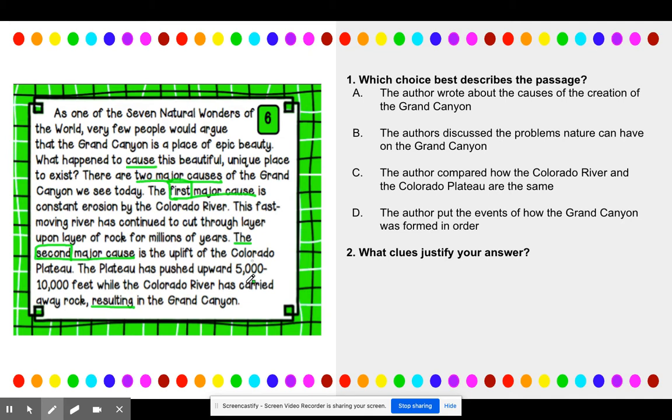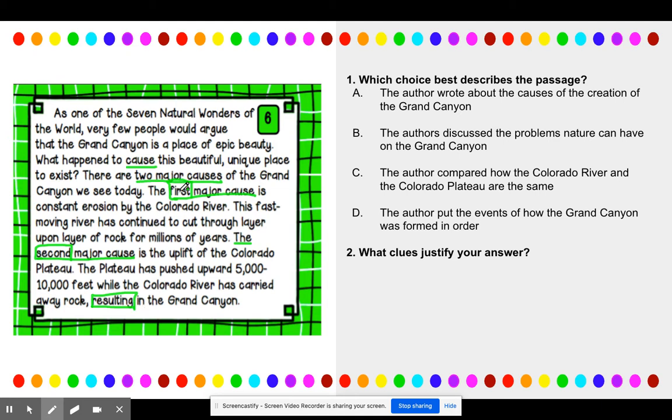Okay, so I look at all of these signal words that we found in our passage. But I also saw this word first, and I also saw this word second. Now, we have a tendency to, the moment we see first and second, say, oh, it's sequencing, a transition word. But look at all the other words I saw here. I saw cause 1, 2, 3, 4 times. Then I also saw this word here, resulting, which we know signals effect.